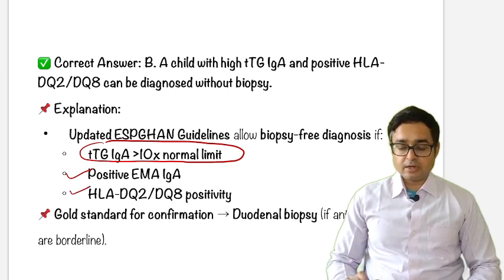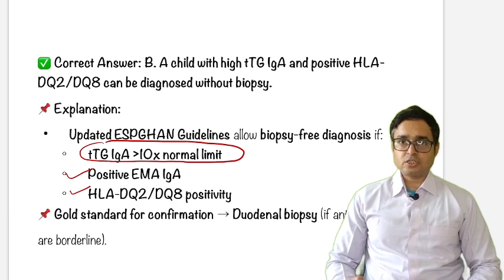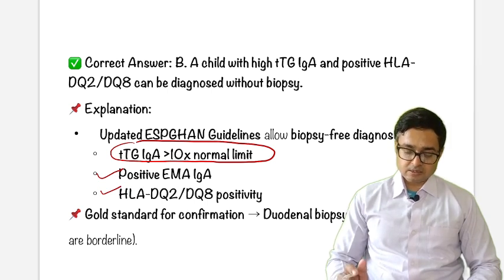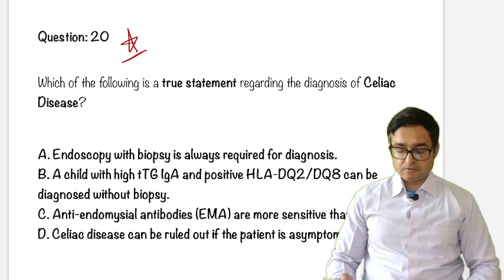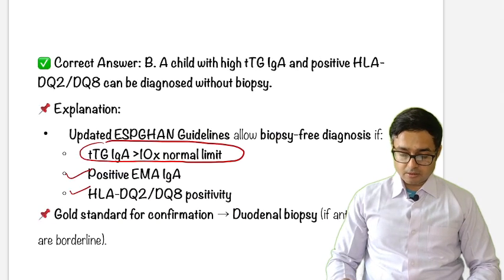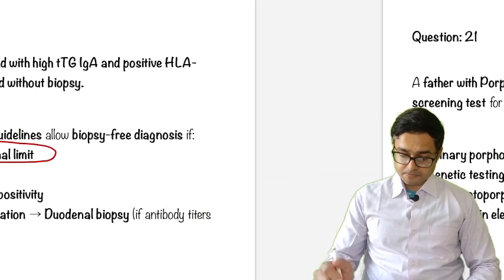So if the TTG IgA is more than 10 times the upper limit and endomysial antibodies are positive, you can diagnose this patient without biopsy. This is the crux of this question, and this is a very interesting question.